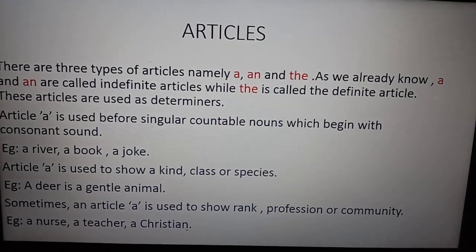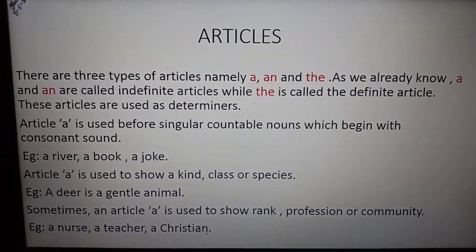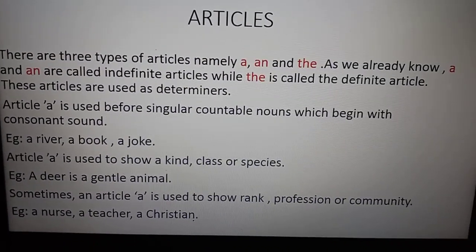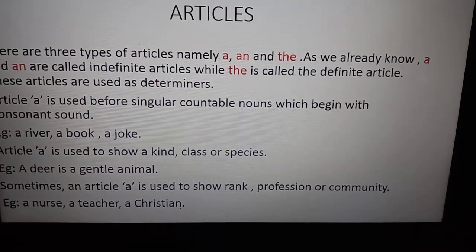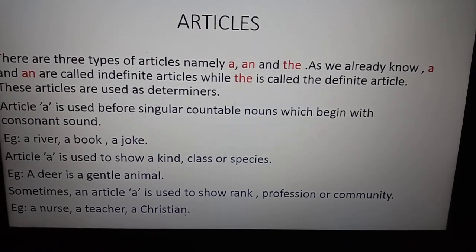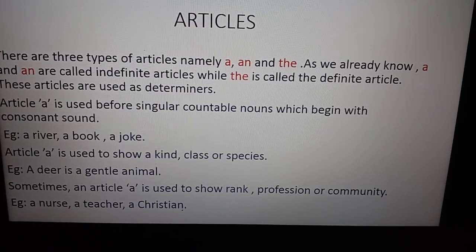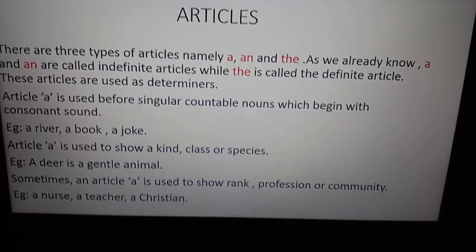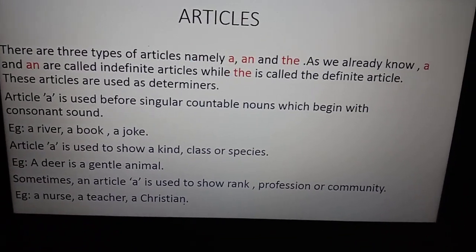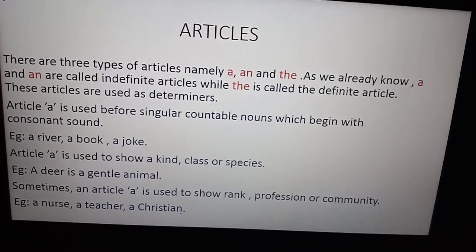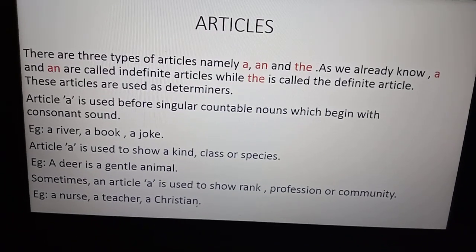Now we are going to see the uses of article a. It is used before a singular countable noun, like a river, a book, a joke, which begins with a consonant sound.